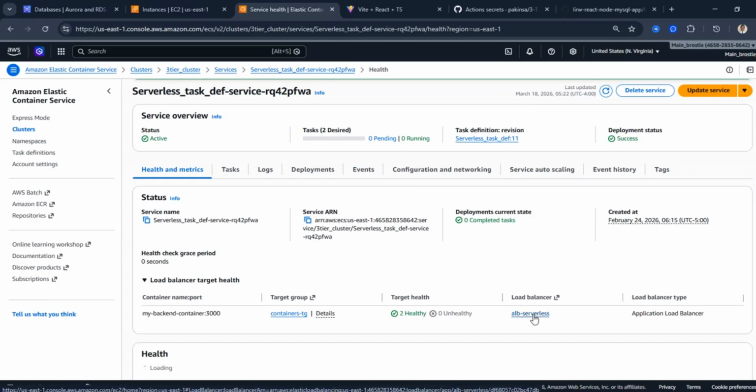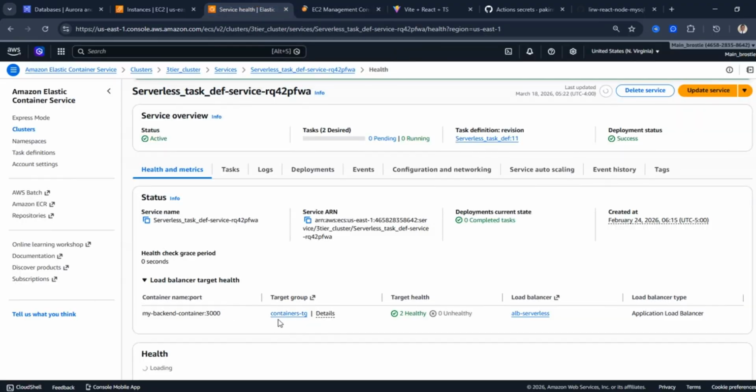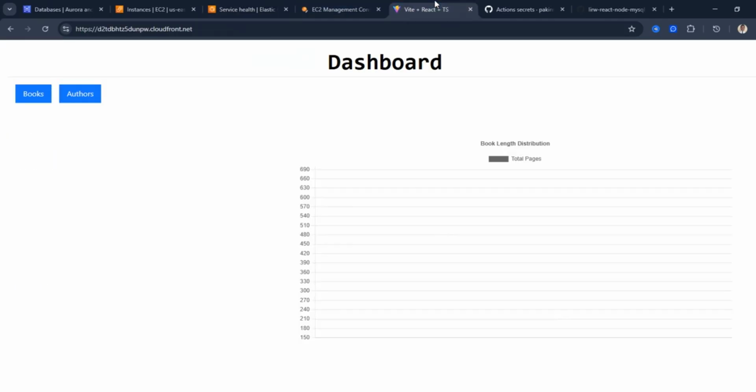And there is a load balancer in front. So what we have done is we connected the load balancer to the container target group, which is this target group, and it is inside this target group that you have the tasks being associated so that it can start running. So you can see the 2 tasks now running. So if I go to my website, now this CloudFront is the front end. Let's just show you how I got to that.